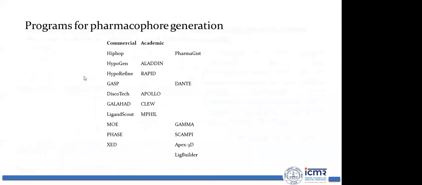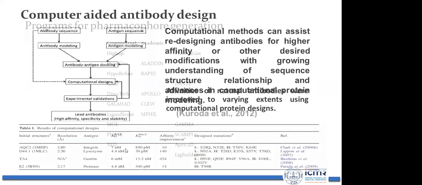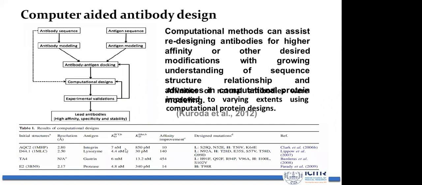There are many programs available for pharmacophore-based design. These are the software: HipHop, HypoGen, HypoRefine, GASP, DISCOtech, GALAHAD, LigandScout, MOE, Phase, and others. All these software can be used for pharmacophore-based drug designing. Computer-aided drug designing is not only useful for ligand discovery, you can use it for antibody design also.